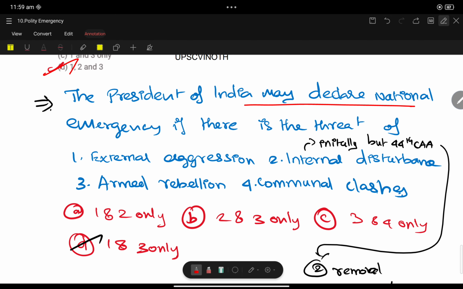Next: the President of India may declare a national emergency if there is a threat of external aggression, internal disturbance, armed rebellion, or communal clash. No. Initially, internal disturbance was there.